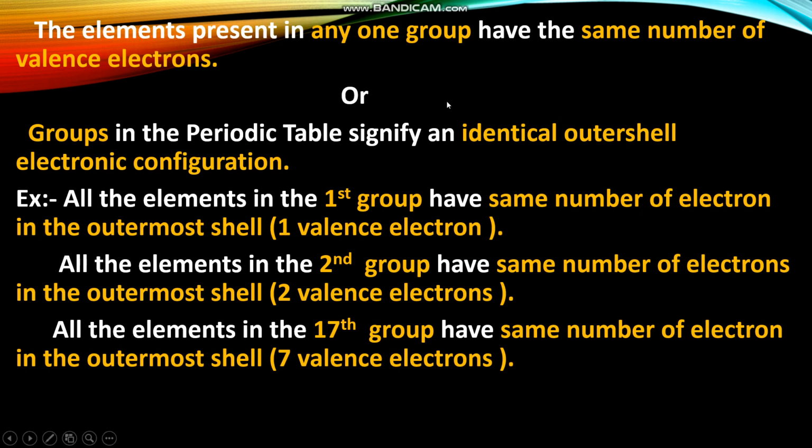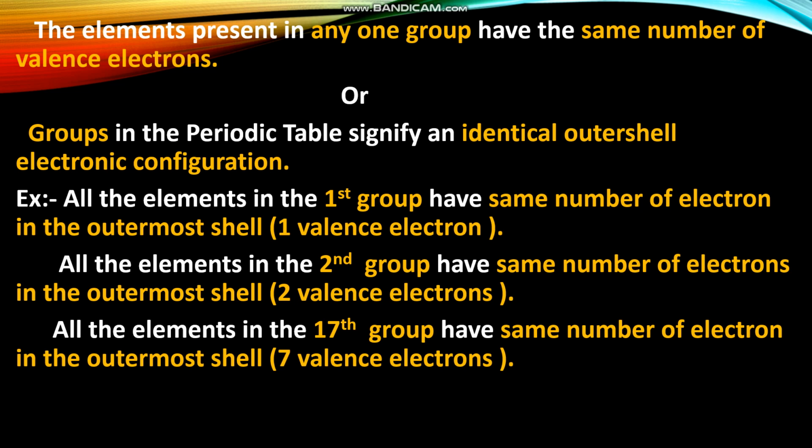The elements present in any one group have the same number of valence electrons, or we can say groups in the periodic table signify an identical outer shell electronic configuration.